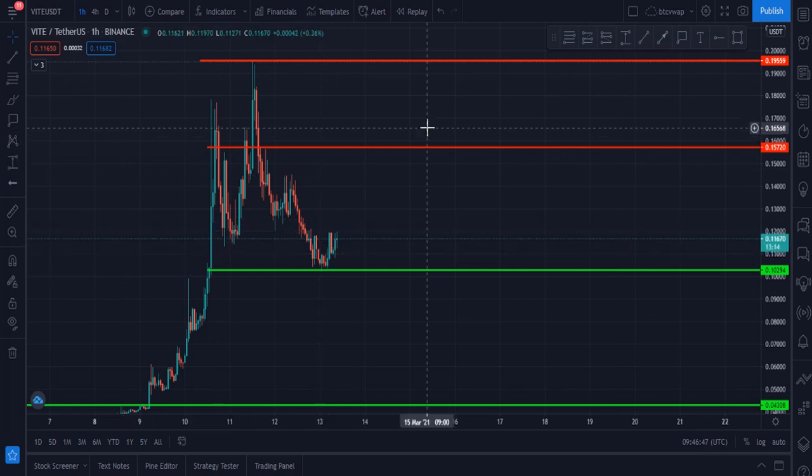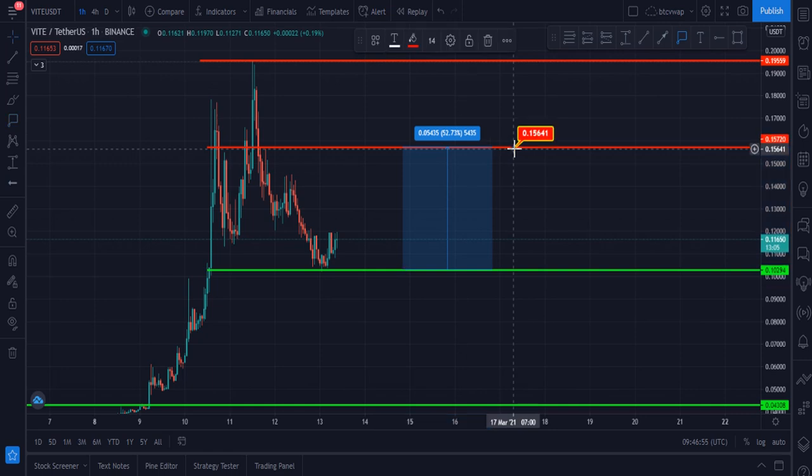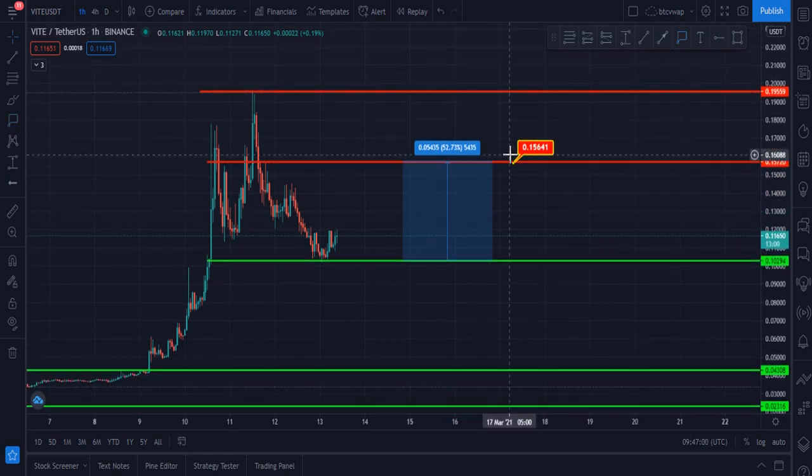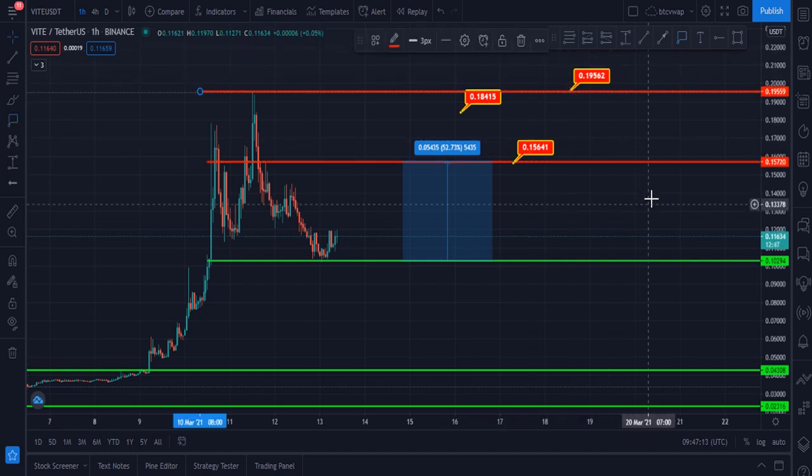Our first target will be this zone, $0.156, and if it breaks this zone, then our second target will be this, $0.18. The last target for this zone is $0.195. These are three targets for White right now.